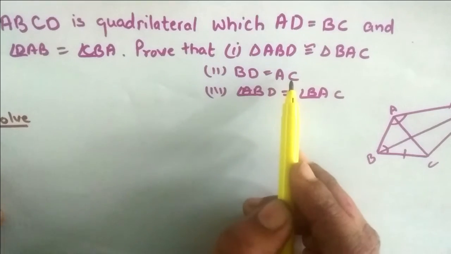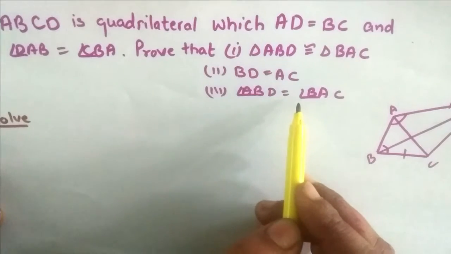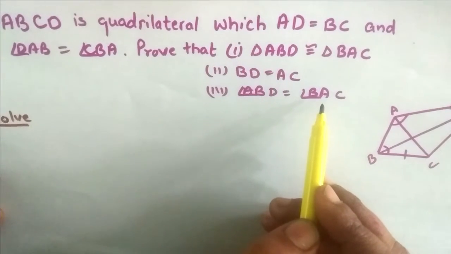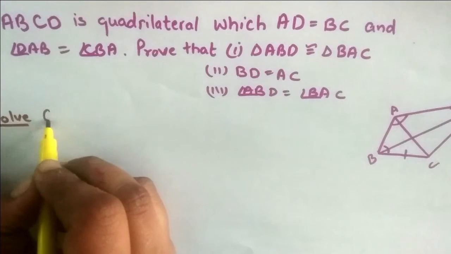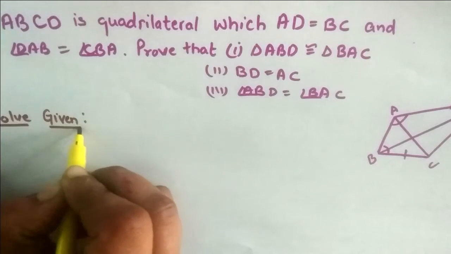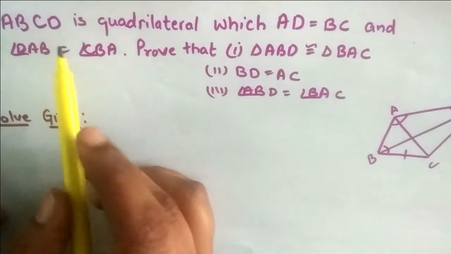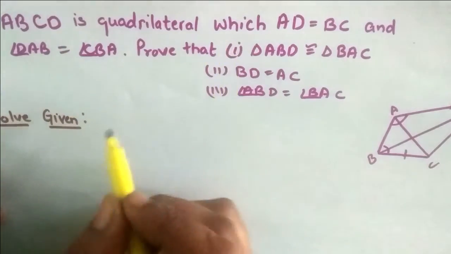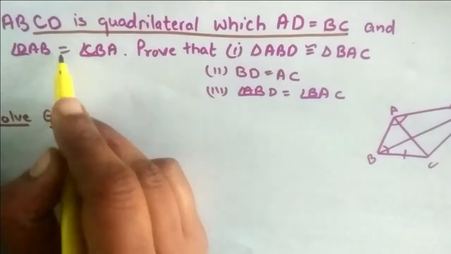And next, we also prove BD is equal to AC, and angle ABD is equal to angle BAC. First we write the given in this question. We also write the first line of the question. ABCD is a quadrilateral. We write the first line as such.